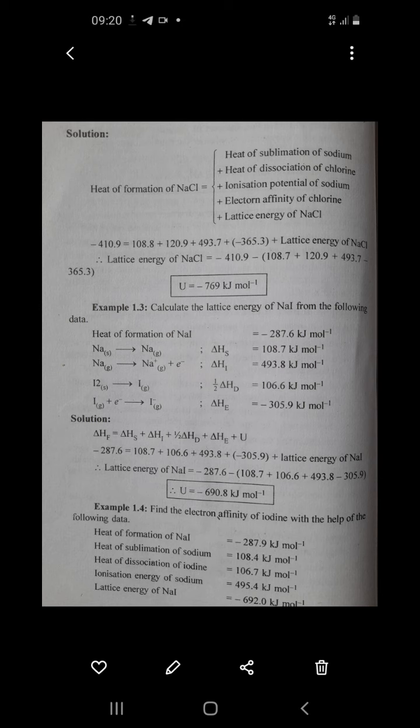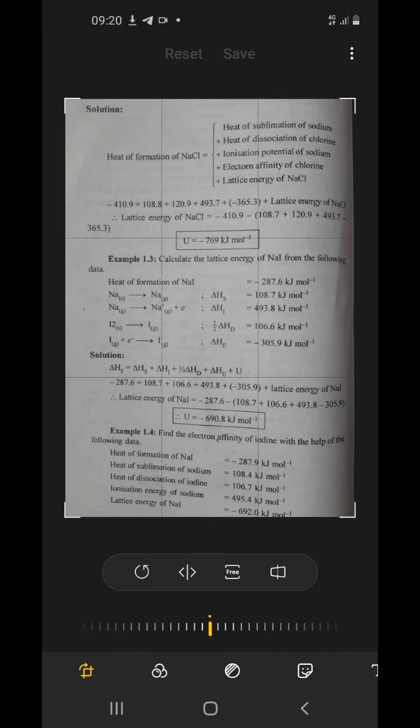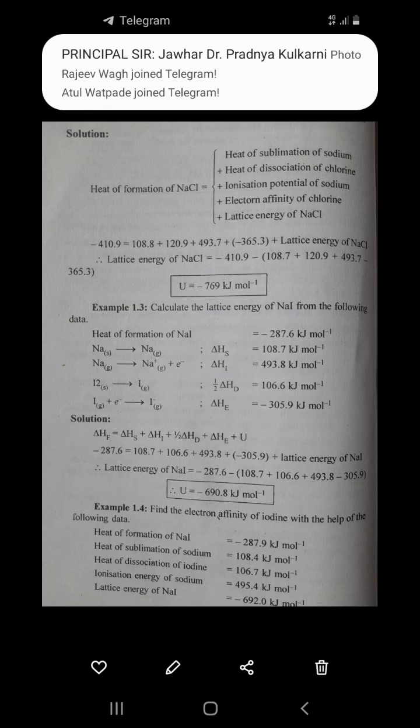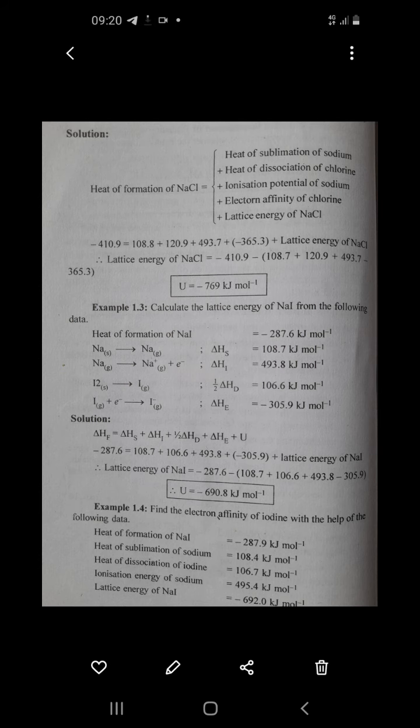Right? Now once we have all the values required for this, then we can easily calculate the lattice energy.